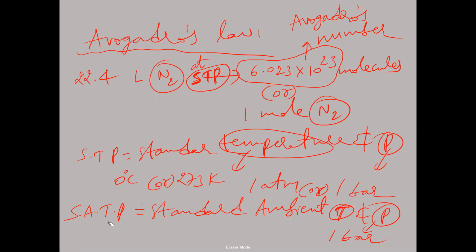But now here SATP. SATP stands for standard ambient temperature and pressure. In this case, standard ambient temperature is 25 degrees Celsius.